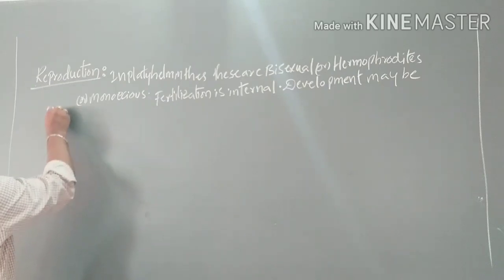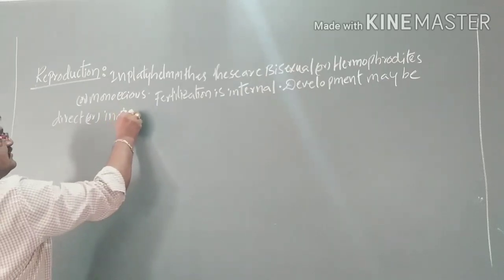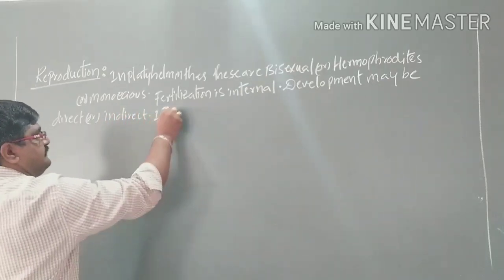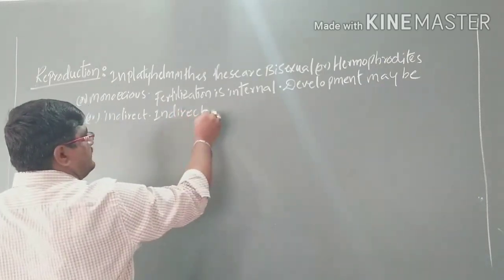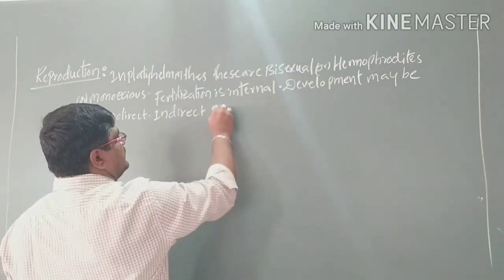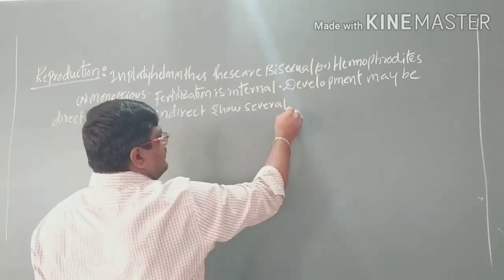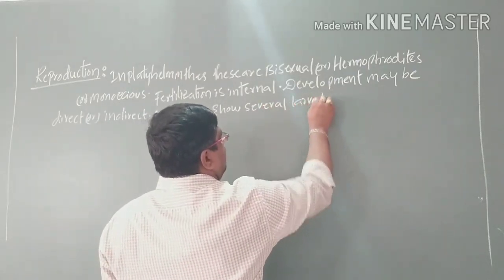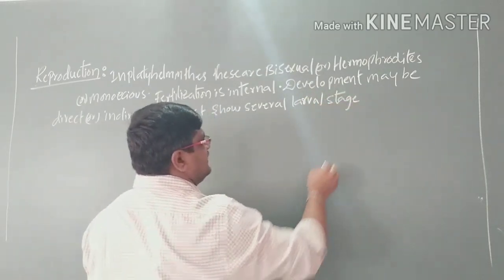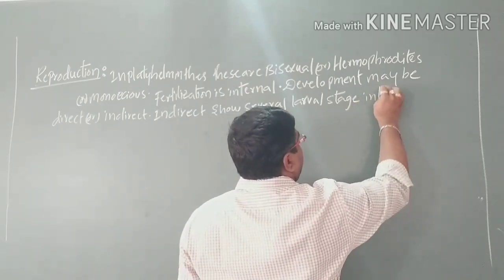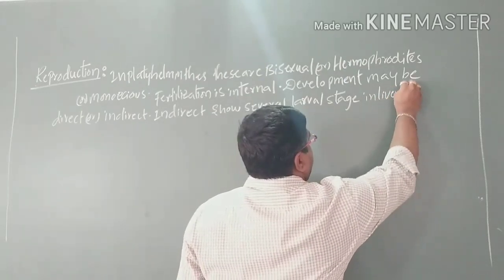Indirect development shows several larval forms, several larval stages, as in the liver fluke.